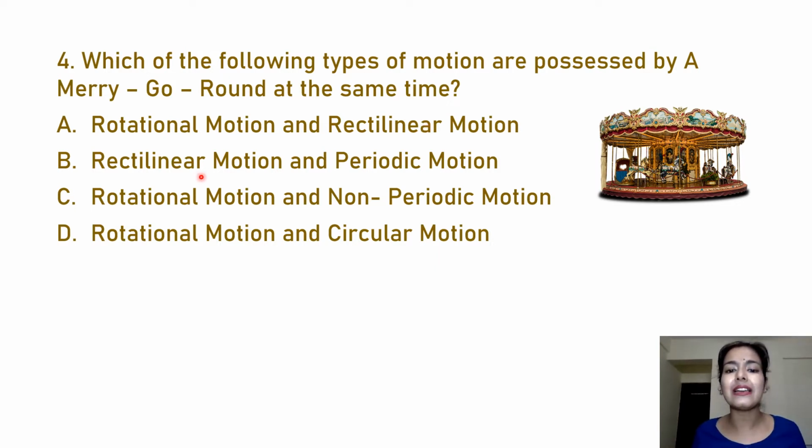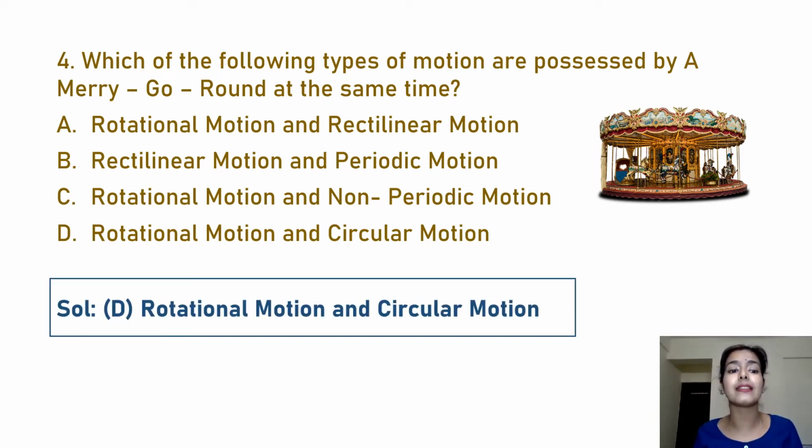B, again rectilinear motion and periodic motion. No, rectilinear again incorrect. C, rotational motion and non-periodic motion. Rotational motion is a correct option, but the body is not moving in a non-periodic way. Fine. So answer D, that is rotational motion and circular motion. As I discussed, this particular ride is doing a rotational motion and circular motion. So answer D is the correct option here, that is rotational motion and circular motion.